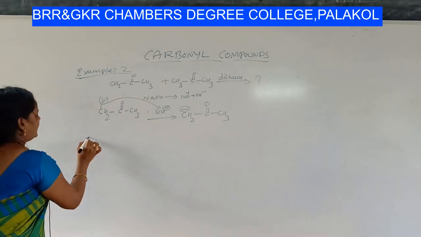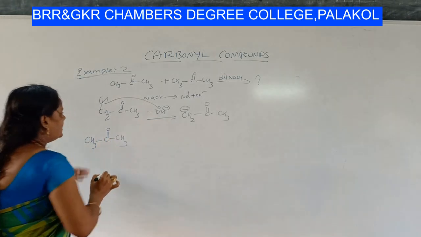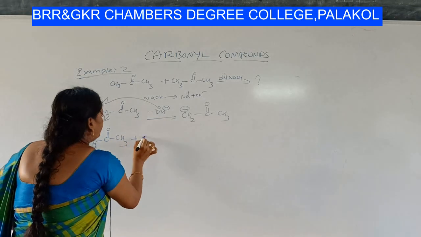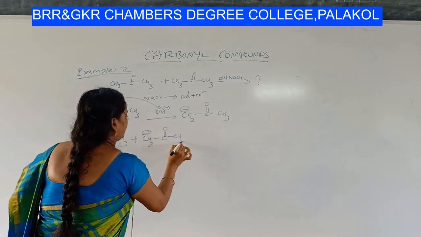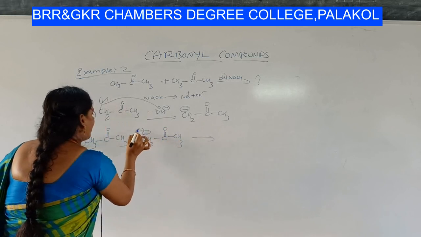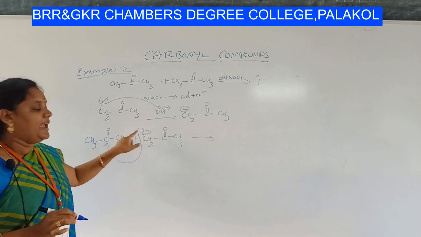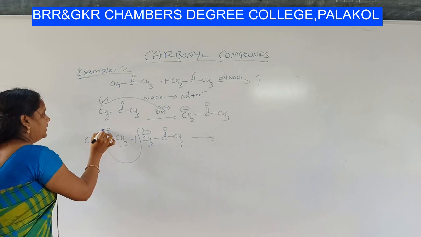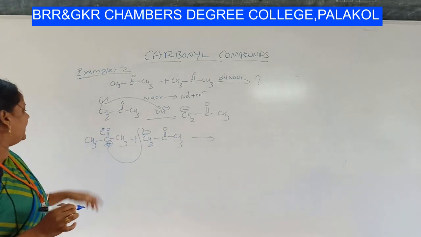Next step, what happens? We have to take a second mole of ketone, right? CH3 C double bond O CH3. For that, we add CH2 minus C double bond O CH3. So the carbanion, the carbon carrying the minus charge, attacks the electron deficient carbon, so that C double bond O will polarize and oxygen will get a negative charge.